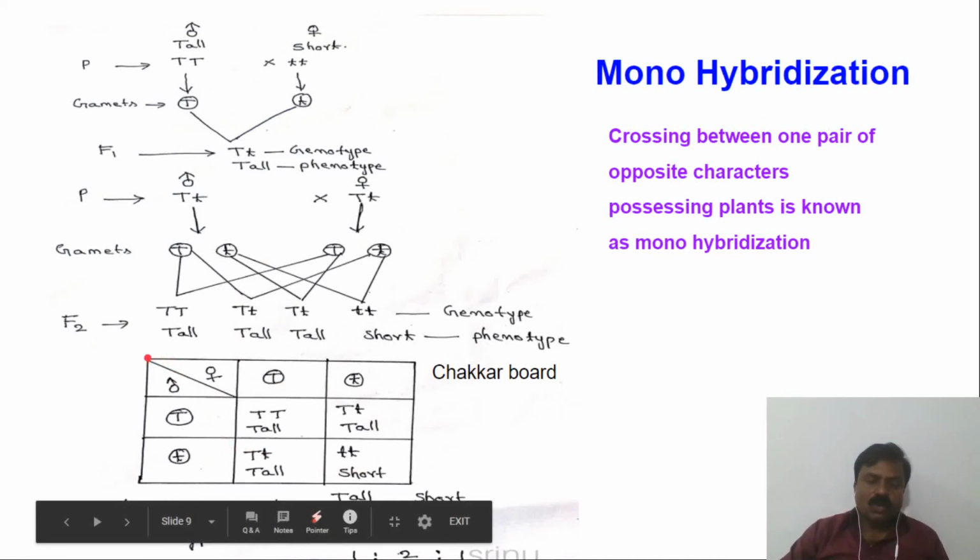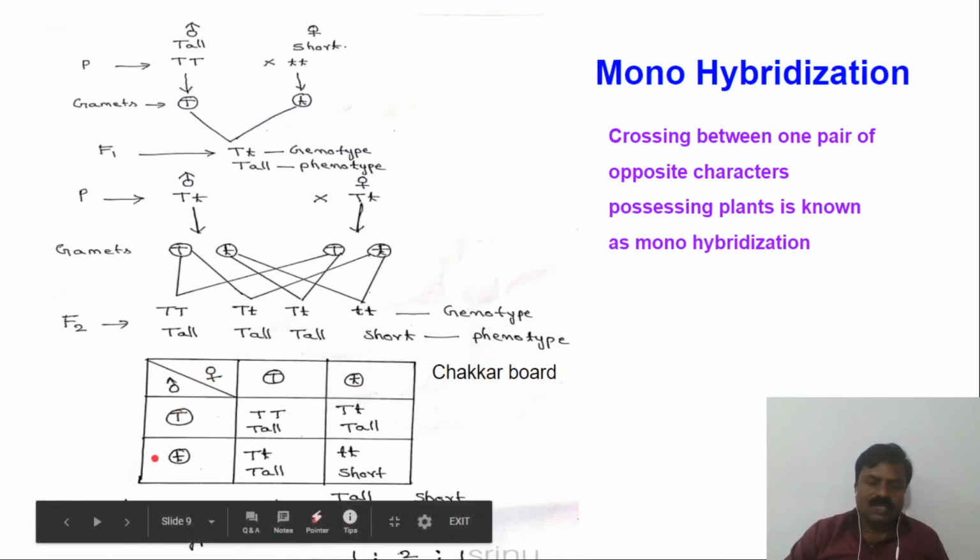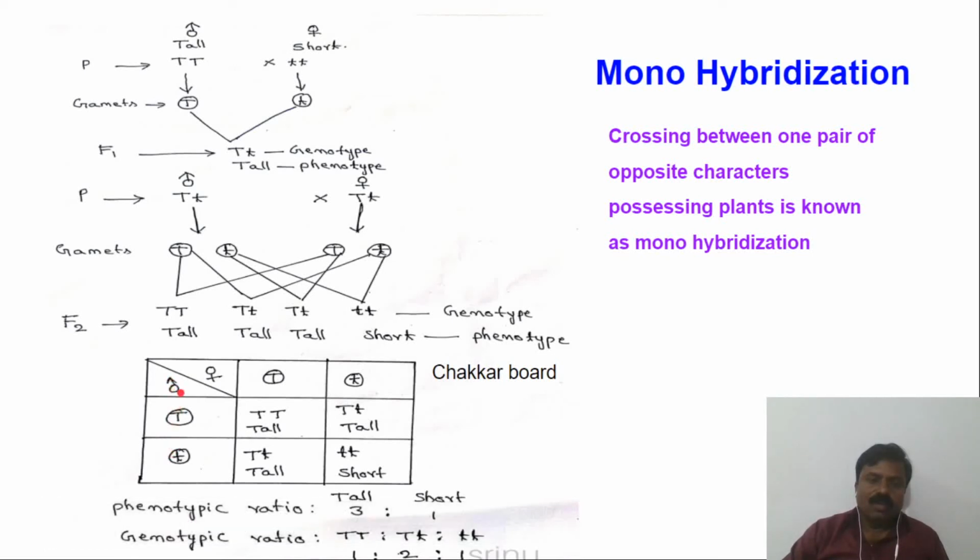In the first box we cross like this, and in one half of the box we write the female gametes with the female symbol, and the other gametes are the male gametes, with the male symbol. Next we have to cross.